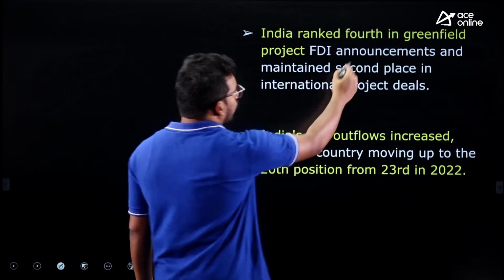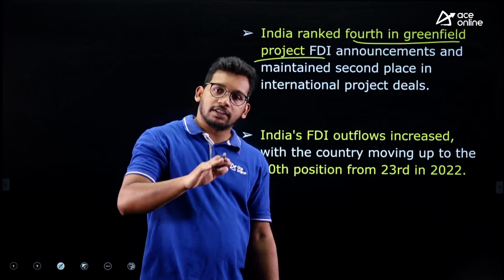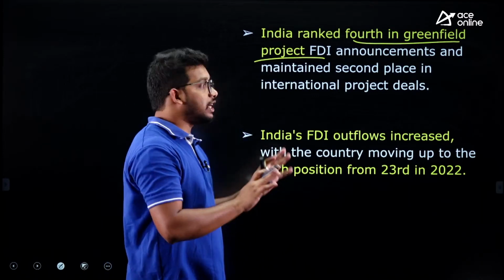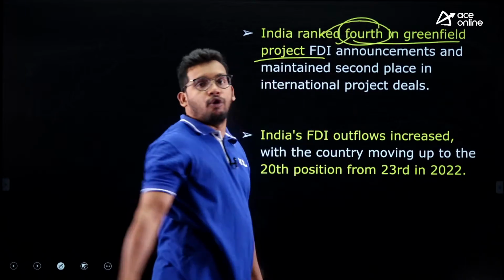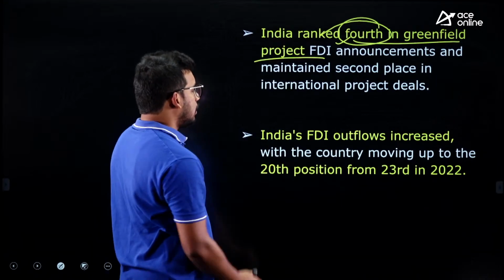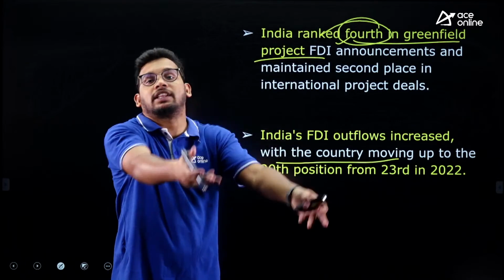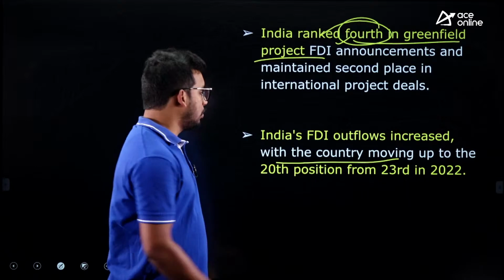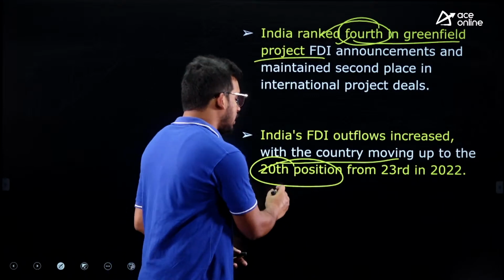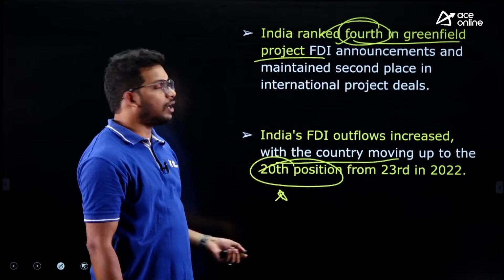India has ranked 4th in the greenfield projects. Greenfield means the new projects. Brownfield means already existing projects where there is more investment. So for new projects India is occupying a good rank, that is 4th rank. For new projects. Overall it is 15th. Fine. And yes, India's FDI outflows increased. Outflows means Indian companies investing in other countries. This rank we have improved, that is 20th position. In 2022 it was 23rd. This year it is 20th. That means we are giving more FDI to other countries. So these are all the details about it.